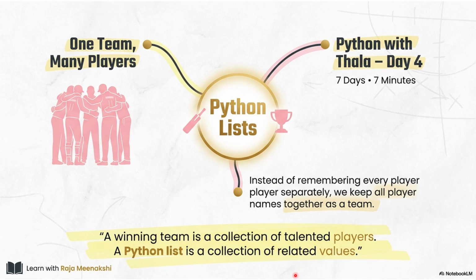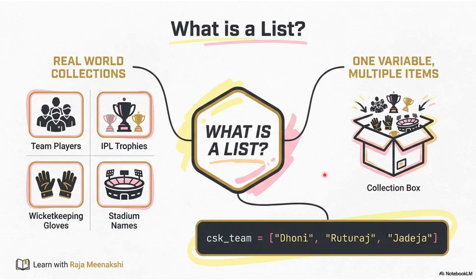Similarly, a Python list is a collection of related values, and a list is not homogeneous. Here it is heterogeneous. We can have all the data types, be it integer, float, and you can even have a list inside a list, a nested list. So see here, real world collections: team players, IPL trophies. We are having 5 trophies already. We are waiting for our sixth one. Wicket keeping gloves, stadium names, all these things you can put inside a list, and it will have indices.